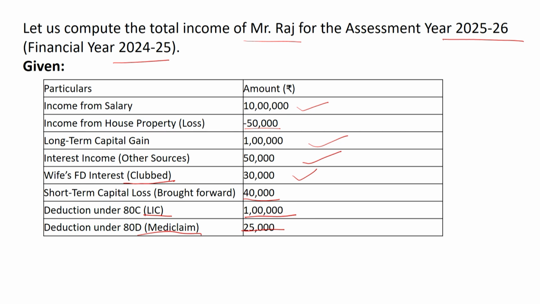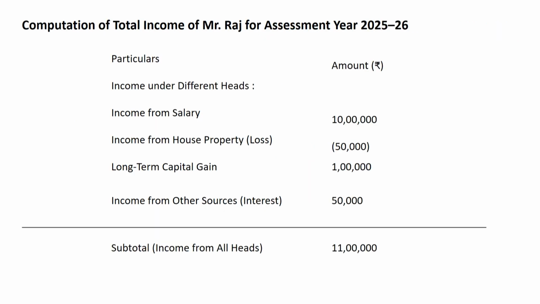So let us see how we can calculate the total taxable income for Mr. Raj. For that, first we need to add all the heads of income from which the assessee is earning any kind of revenue. So first, income from salary, 10 lakh. Here there is a loss of rupees 50,000, so we will deduct this particular amount.